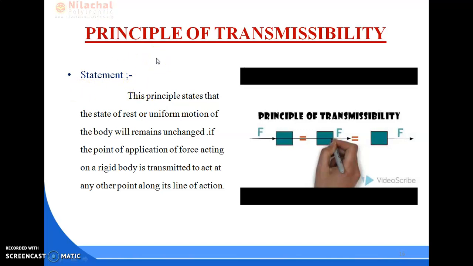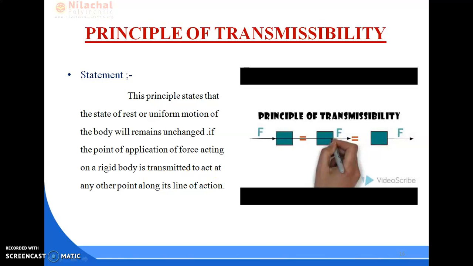Now the next one is the principle of transmissibility. Transmissibility means how the force transfers from one point to another in a body. This principle states that when the body is in rest position or uniform motion, the body will remain unchanged whatever force is applied over it. If the point of application of a force acting on a rigid body is transmitted to act on any other point along its line of action, in a straight line.